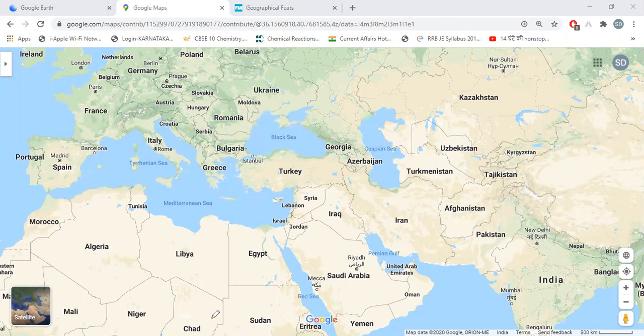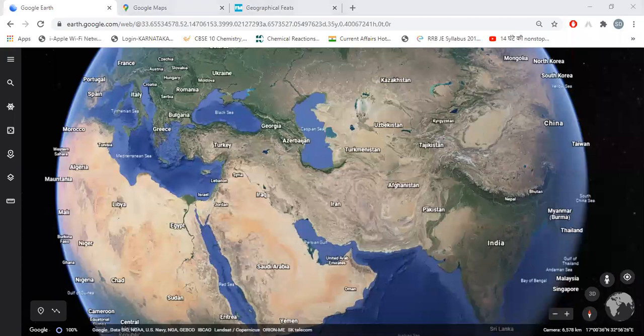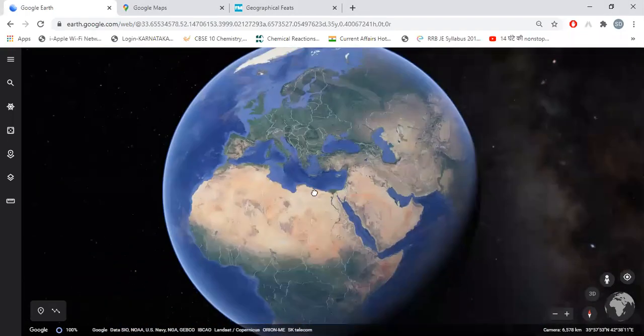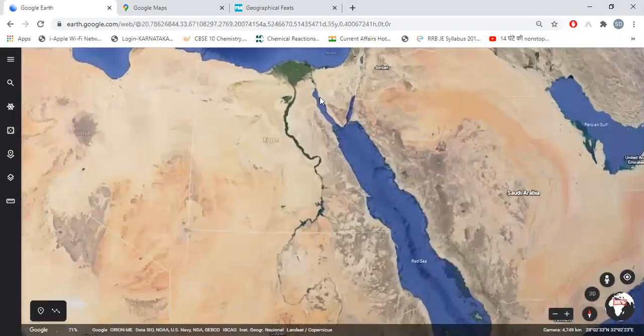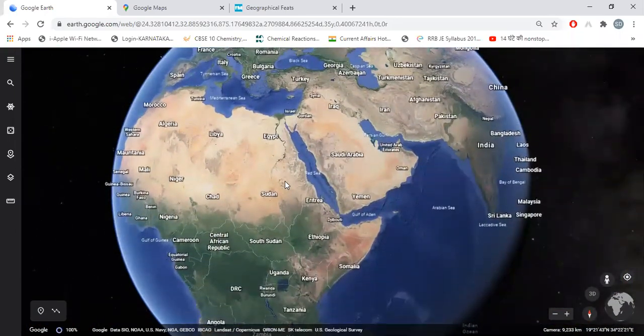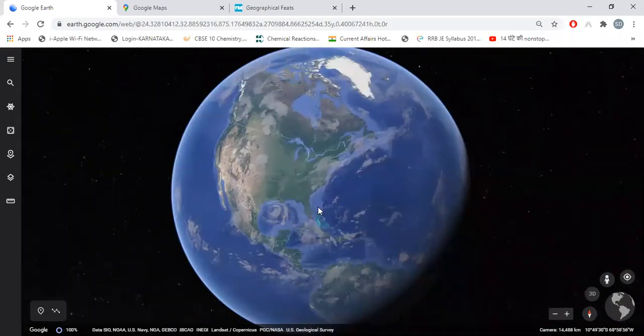If you want to see them all in a very detailed manner, you can see these on Google Earth. The Caspian Sea is here, this is the Black Sea, and this is the Mediterranean Sea. Okay, fine. This is just an introduction to all of these.